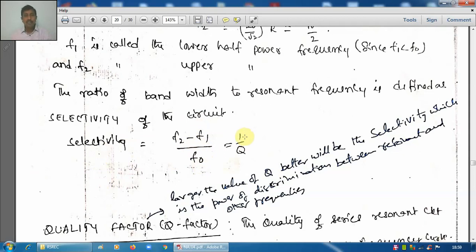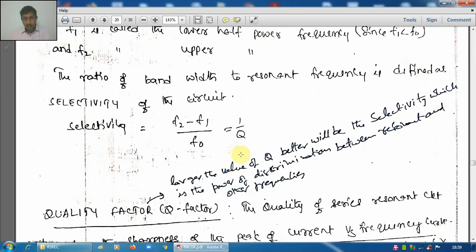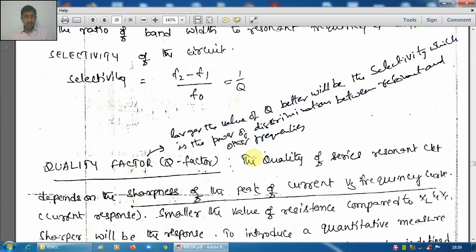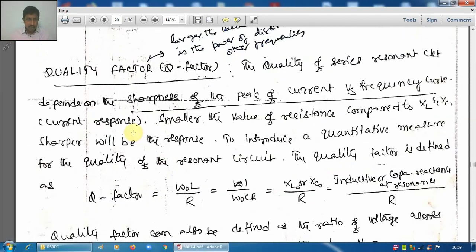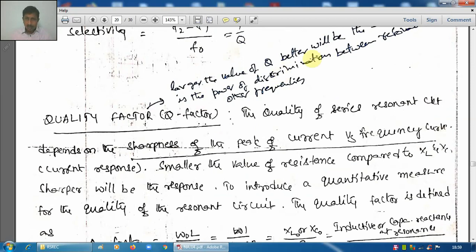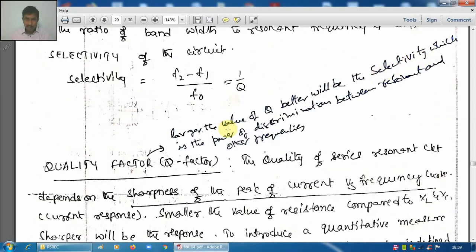This can also be expressed as 1 by Q, where Q is the quality factor. Quality factor is another form of selectivity, but inverse. Just another version of the selectivity property. Larger the value of Q, better will be the selectivity. Better selectivity means sharper.